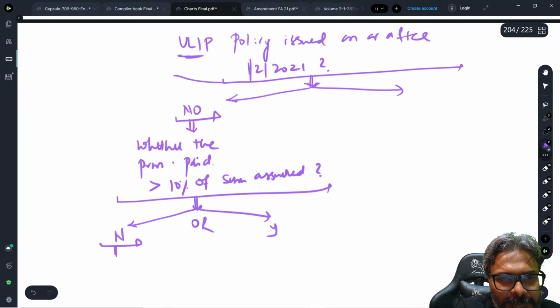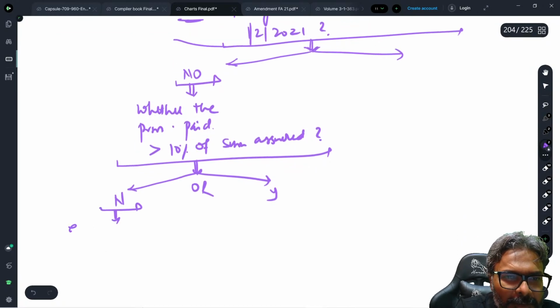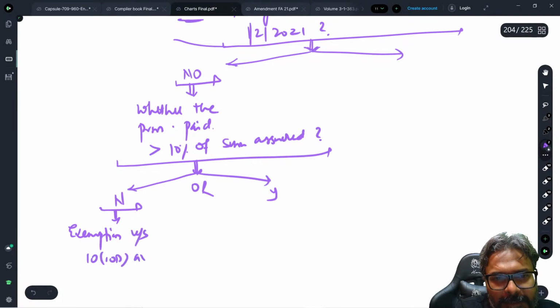If it is no, exemption under section 10(10D) available.